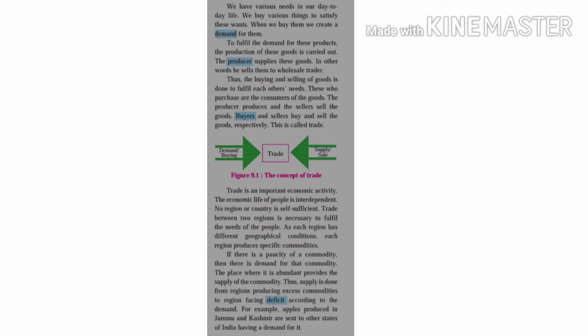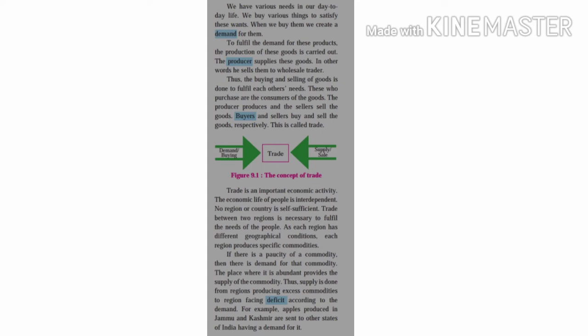Those who purchase are the consumers of the goods. The producer produces and the sellers sell the goods. In this way, buyers and sellers buy and sell the goods respectively, and this is called trade. Means students, trade depends on demand and supply. Trade is an important economic activity. The economic life of people is interdependent on each other.